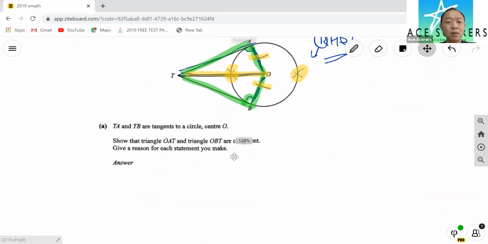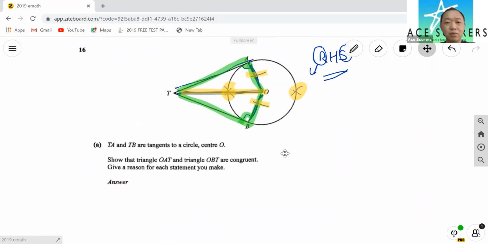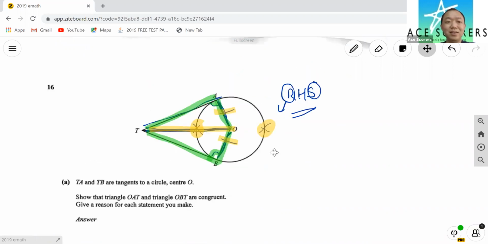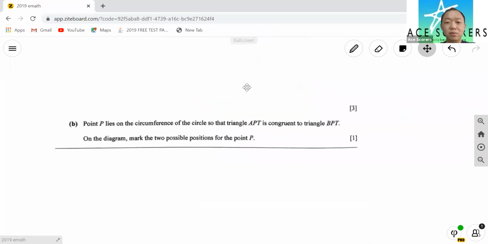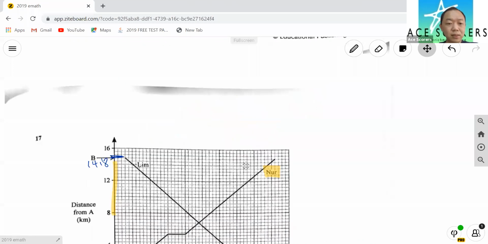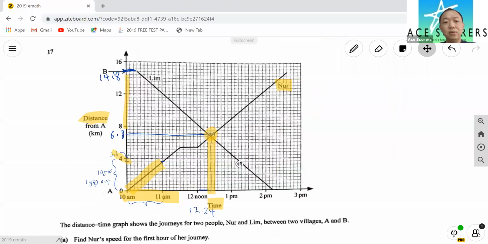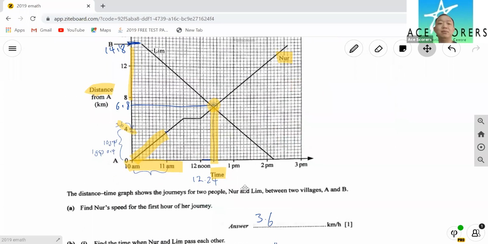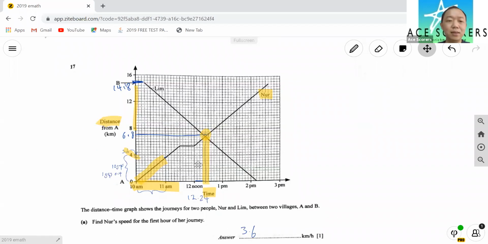Okay, next. Show that OAT and OBT are congruent. Here use the RHS. So you need to know all the rules, SAS, SSS, RHS rules. So it's fine. Okay, next one. Find normal speed for the first hour. Okay, so this is a distance time graph. Now for distance time graph, you just need to know that the gradient is the speed. If you find the gradient, you find the speed.